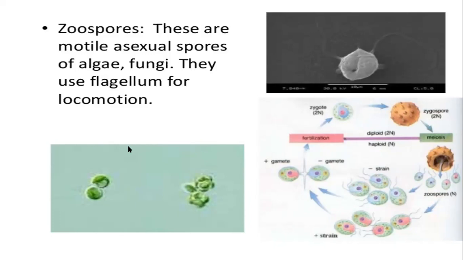Fine. So here you can see these are the flagella. See how clearly you can see the flagella in this slide. This is an actual photograph, the true photograph taken under the microscope. Here these are the two flagella which are present, and the zoospore appears like an insect, which can move, but it is actually a spore, an asexual form of reproduction.